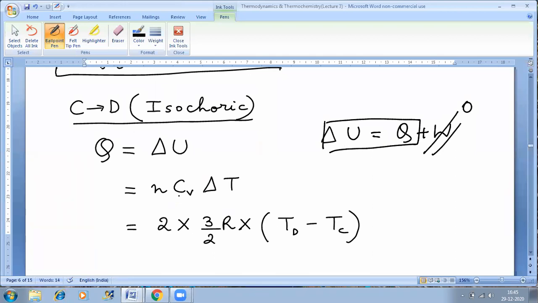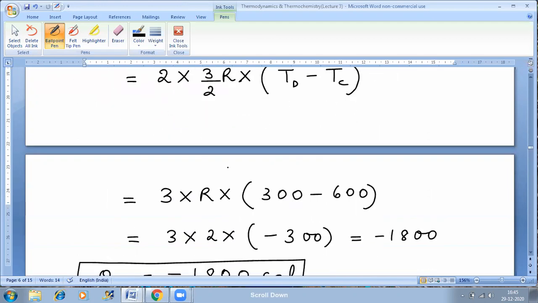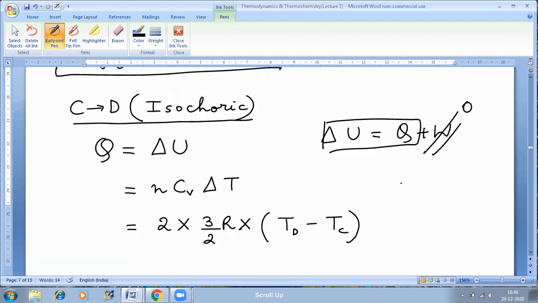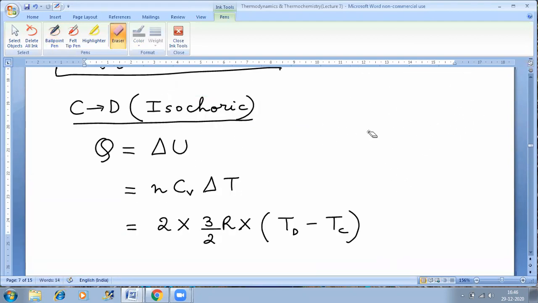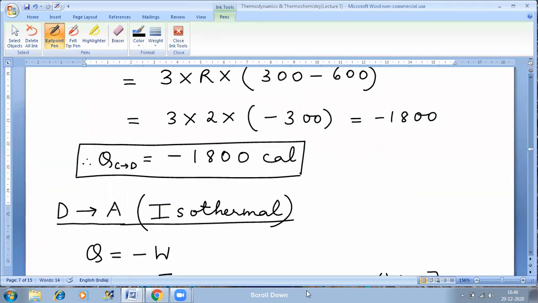And delta U is nothing but nCv delta T. I put the values. Delta T will be again TD minus TC because the process is going from C to D. So TD will be the final temperature and TC will be the initial temperature. Put the values. I'll get QCD as minus 1800 calories.